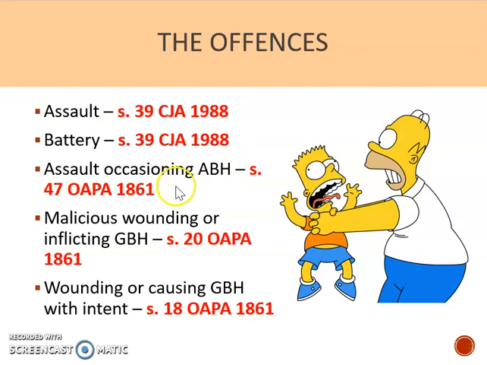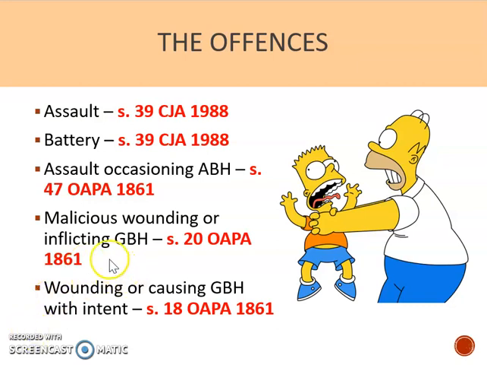The other offences, you can see, come from a different Act of Parliament, and these are defined under OAPA, which stands for the Offences Against the Person Act 1861. And straight away you can see this is an ancient Act of Parliament, and that's why a lot of the language here is quite old-fashioned, such as malicious, grievous, quite antiquated language.